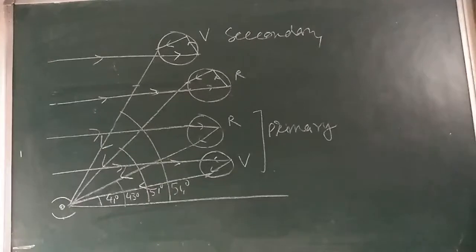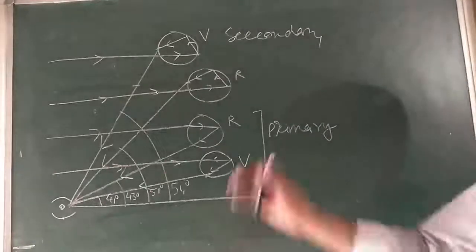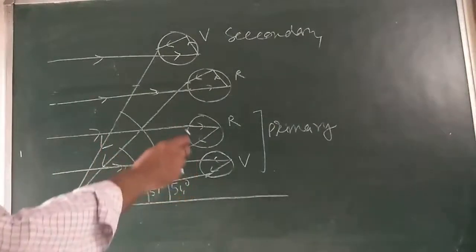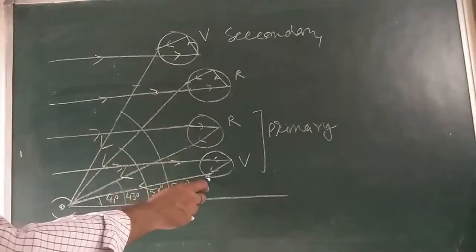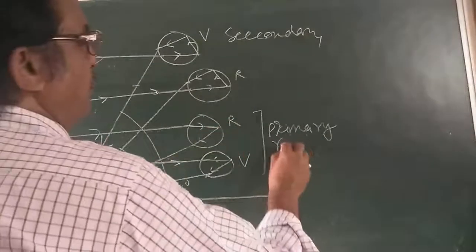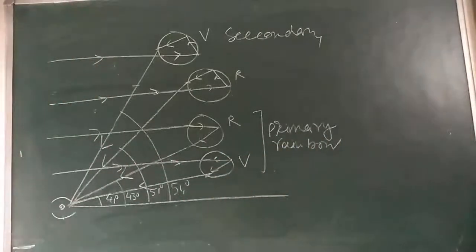Now, see the diagram carefully. Then I am going to explain how it is made. First you see, the inner of the two bows seen is the primary rainbow. This is the primary rainbow. It is brighter of the two and subtends an angle 42 degree. This is 41 and this is 43, mean of these two.